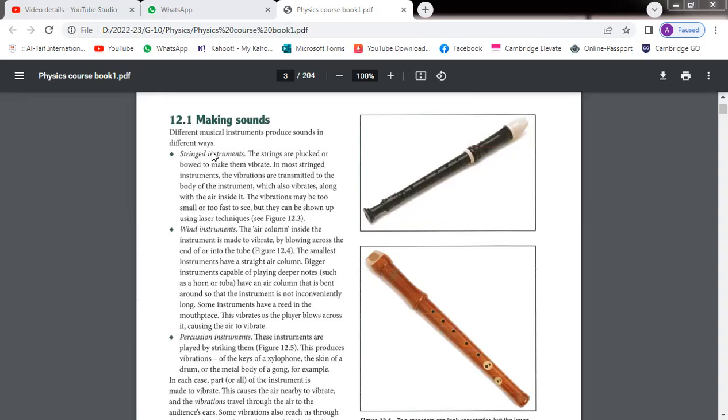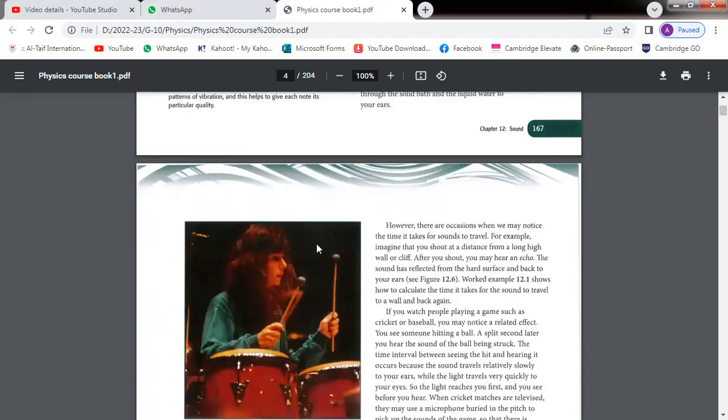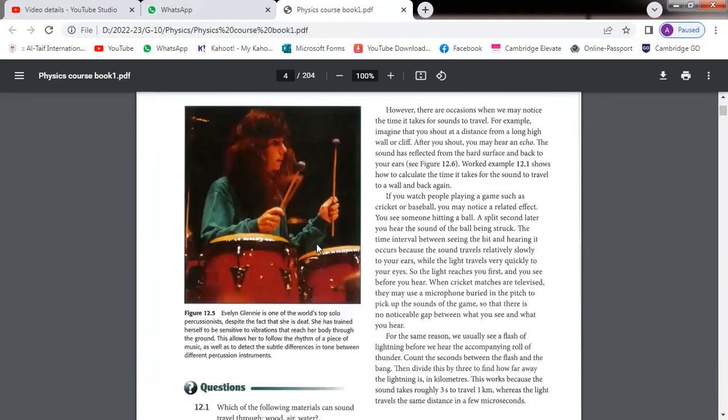And sometimes we strike the instrument and then sound is produced. After production, how does it travel from one place to another place? There are three mediums: solid, liquid, and gas. Through these three mediums, the sound travels from one place to another. The fastest medium is solid, and the slowest is gas.